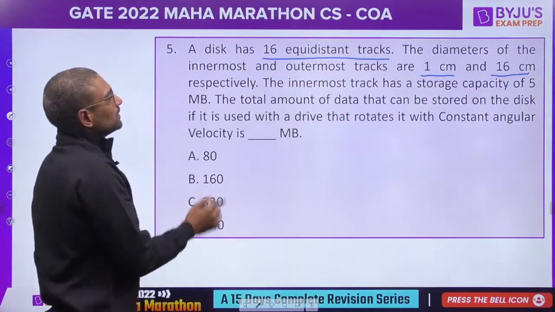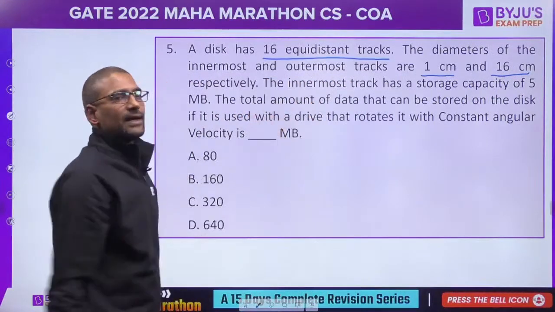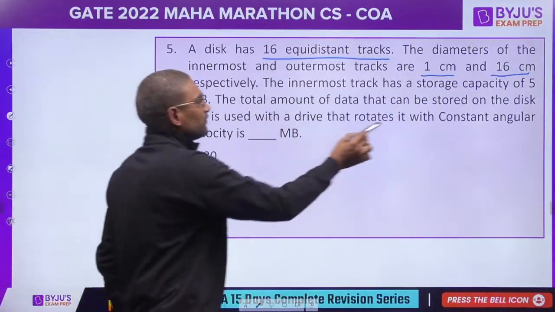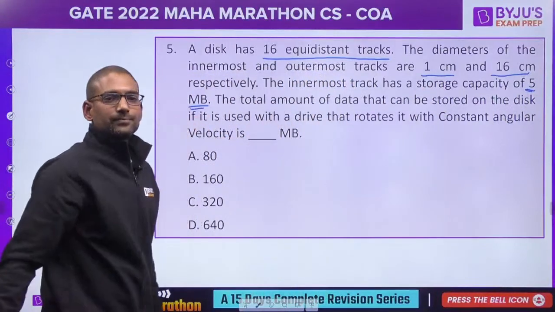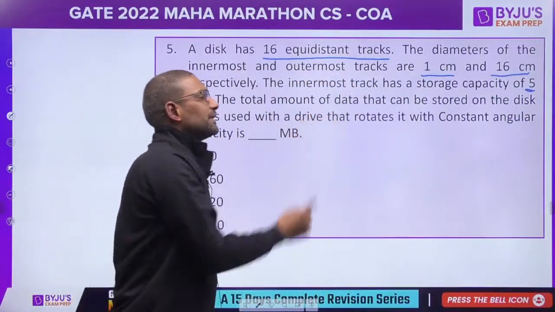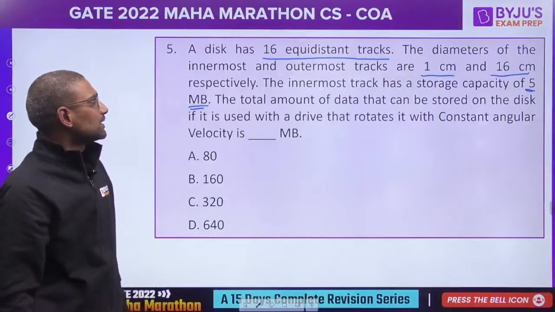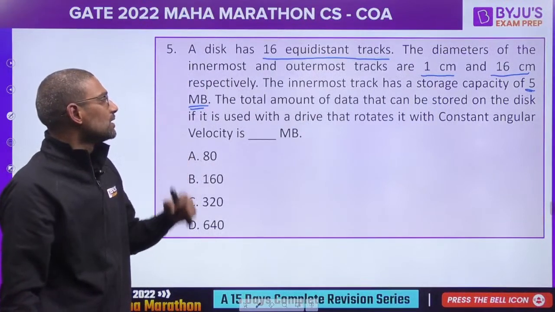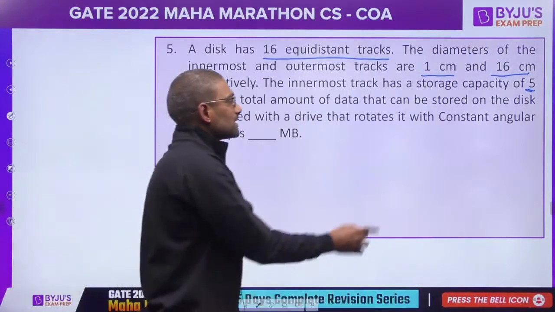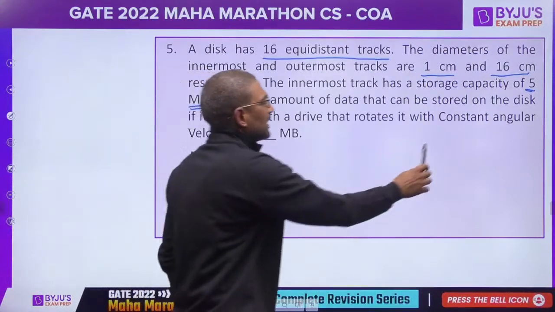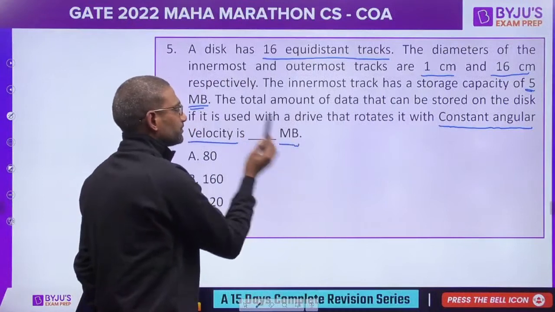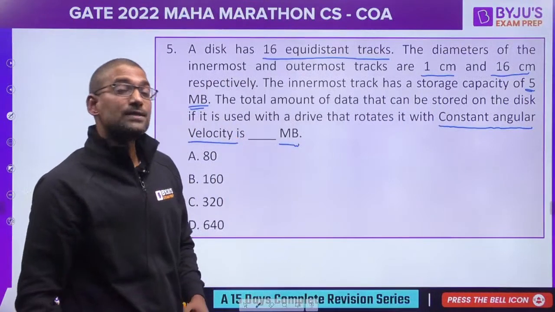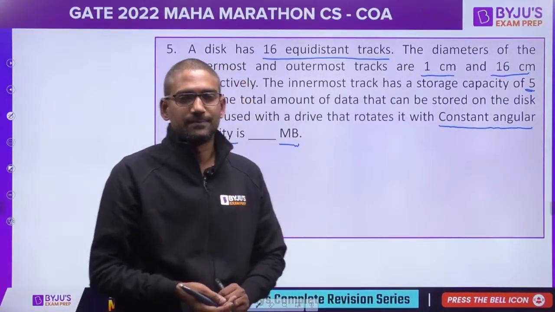The innermost track has a storage capacity of 5 megabytes. The total amount of data that can be stored on the disk if it is used with a drive that rotates it with constant angular velocity.